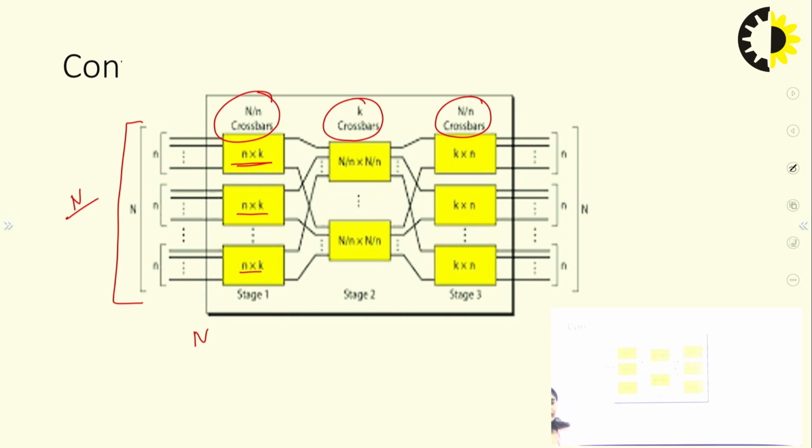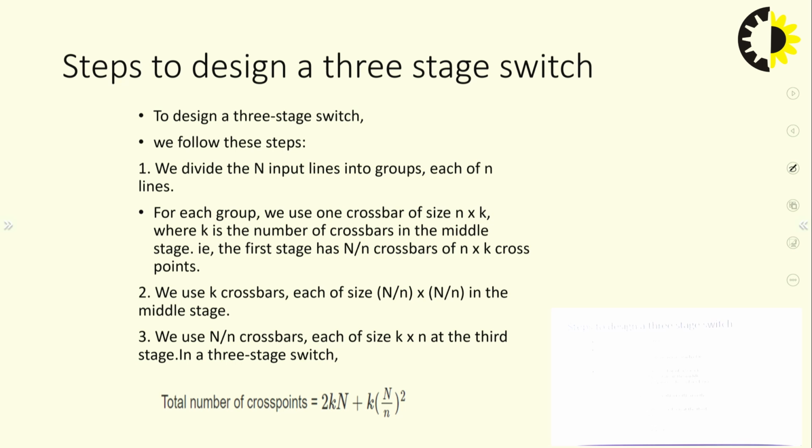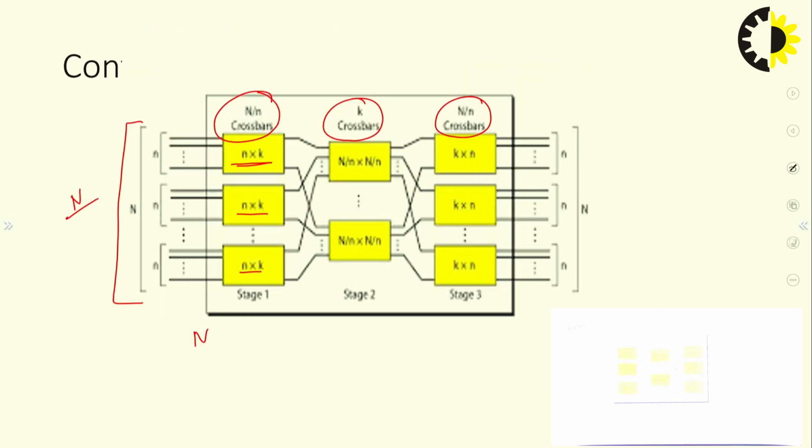So to design a 3-stage switch, in the first stage, for each group there are n cross k size crossbars, and N by n number of crossbars are required. In the second stage there are k crossbars required, and the size of the crossbars is N by n cross N by n. In the last stage there are k cross n crossbars.